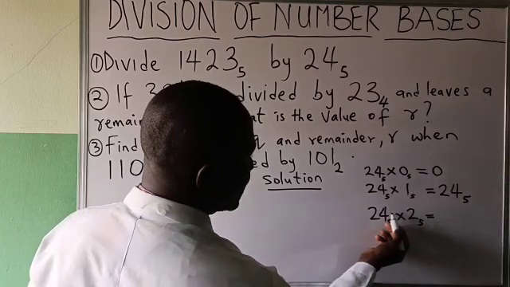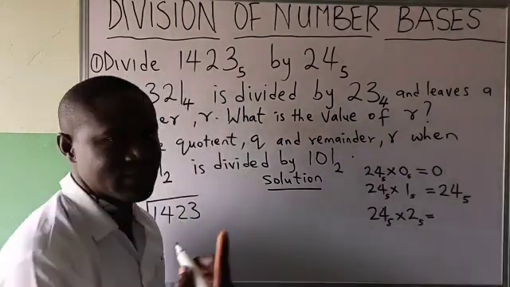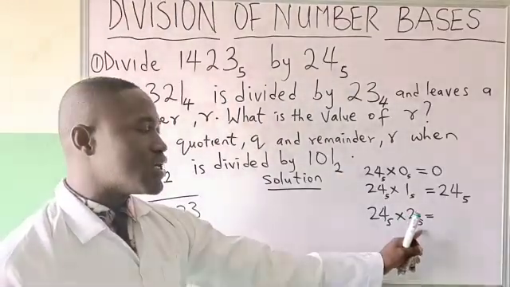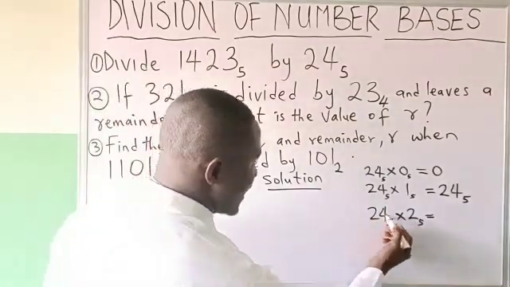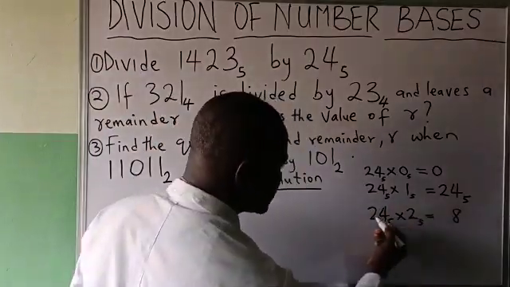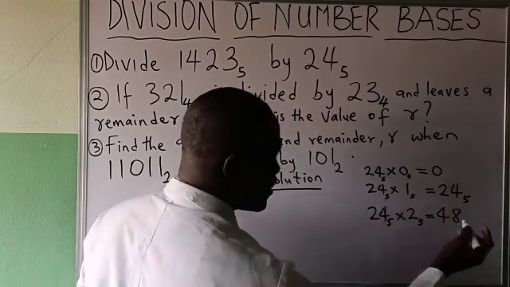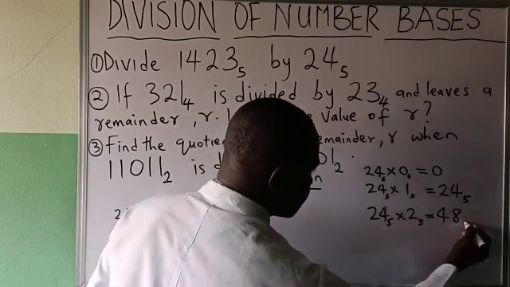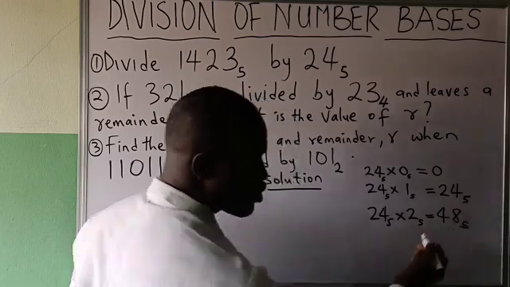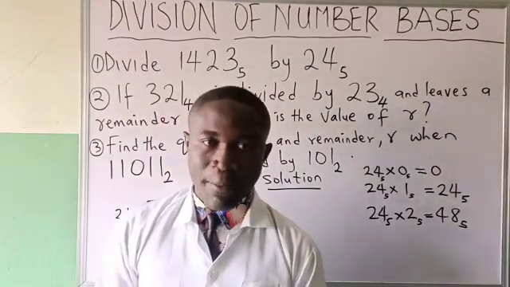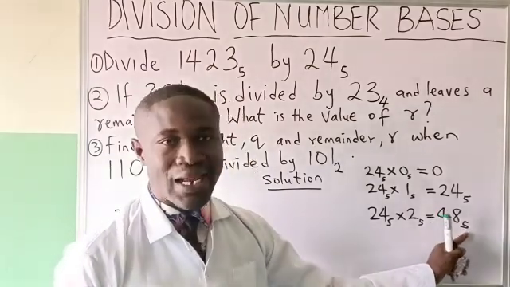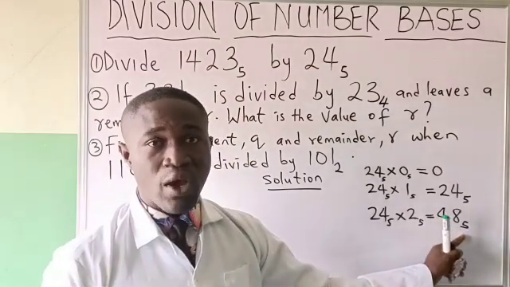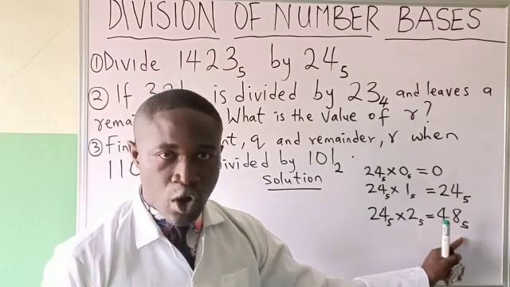If I say 2 times 4, it will give me 8. 8 is already greater than the base. So if I say 2 times 4, 8. 2 times 2, 4. Please, this is wrong. If you write this, it is wrong. It disobeys the rule of number base. That is, none of these numbers should be equal or greater than the base. And that is why we can comfortably say it is wrong.